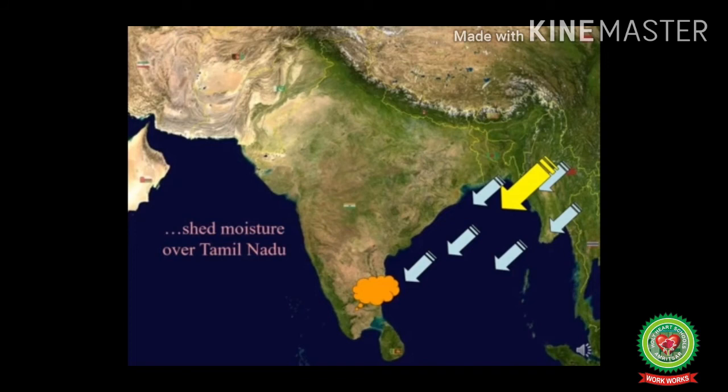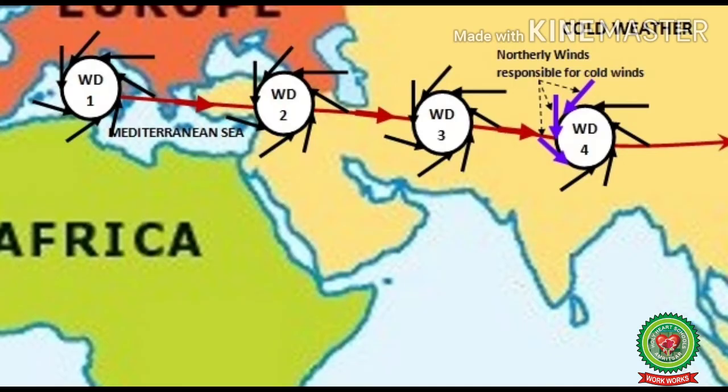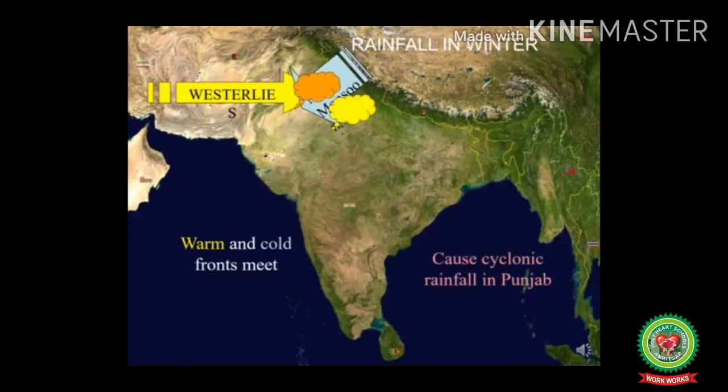Along with the Coromandel coast, the northwestern part of India also receives winter rainfall from the temperate cyclones originating in the Mediterranean Sea, and after crossing Iraq, Afghanistan, Pakistan, they enter India and give light rainfall in the northern plains and heavy snowfall in the northern mountains.